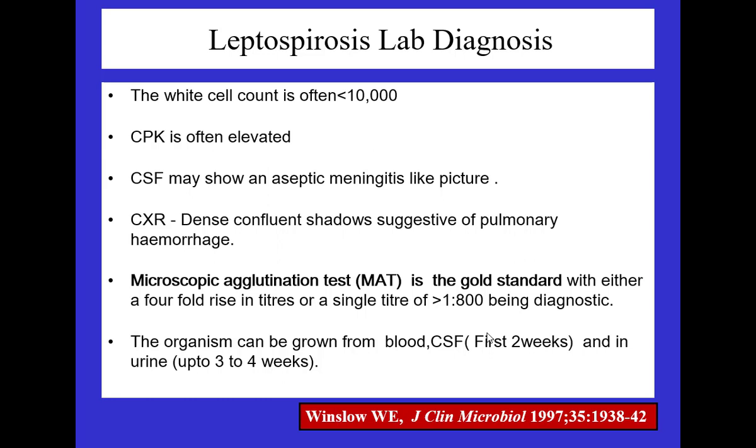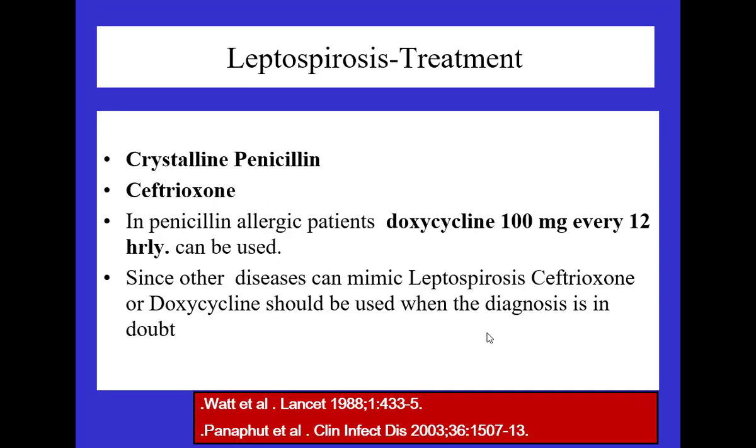As I said, if you are doing the CSF, the patient can mimic an aseptic meningitis kind of presentation. Chest X-ray, because of pulmonary hemorrhages, you will have confluence, and the microscopic agglutination test is the gold standard. Treatment: penicillin, ceftriaxone and doxycycline. Right?